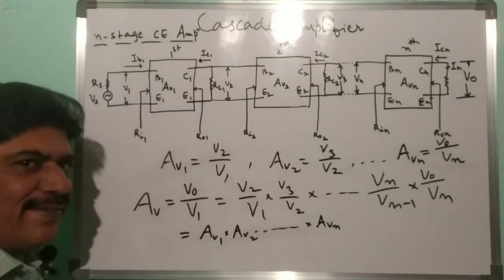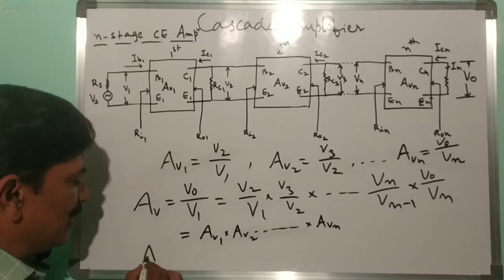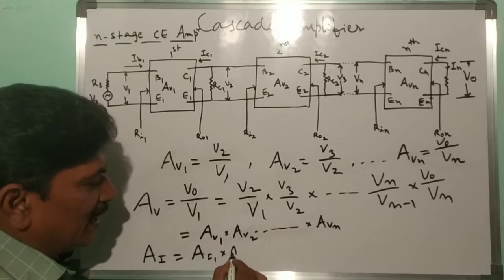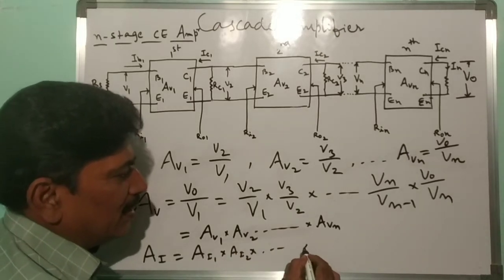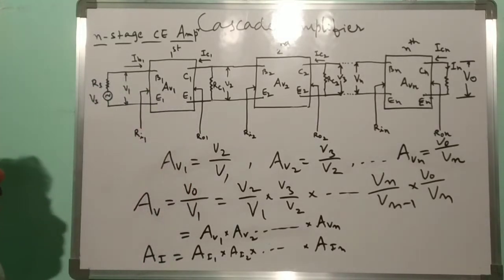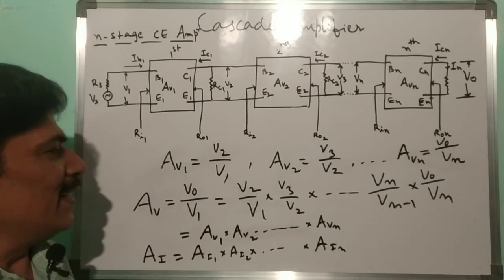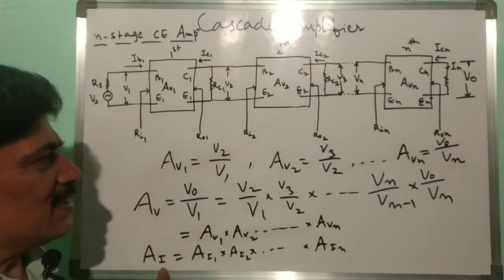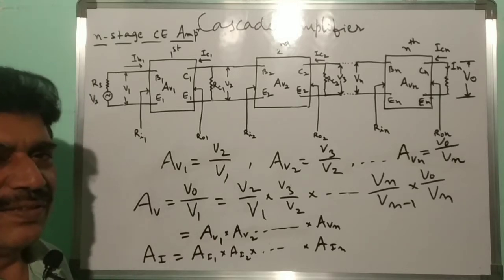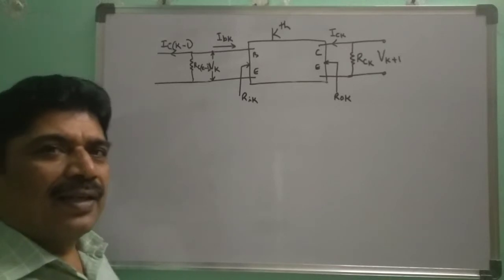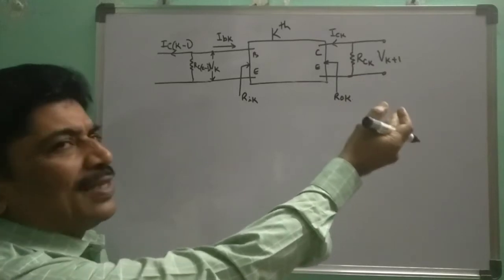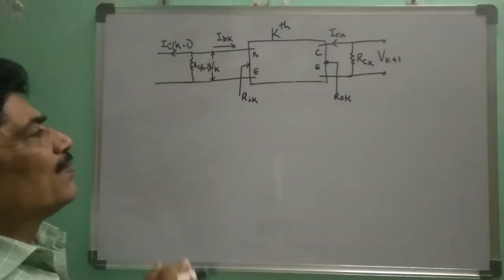In the same way, we can also prove that the current gain is equal to Ai1 into Ai2 and so on into Ain. Next, we will see about finding the input resistance, output resistance, as well as voltage gain and current gain of a kth stage. Any stage is considered a kth stage now. To the right of this, the k plus 1th stage will be there, and to the left of this, the k minus 1th stage will be there.